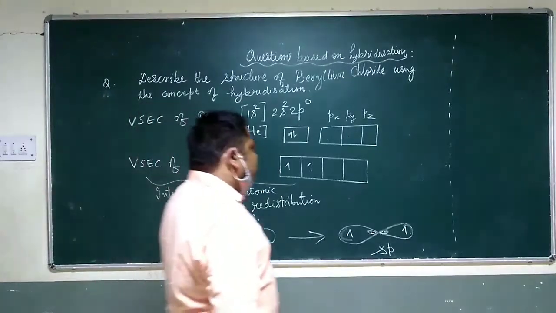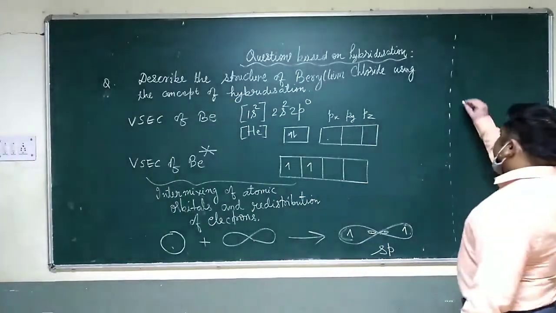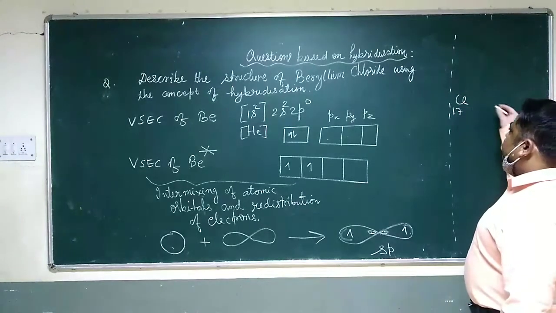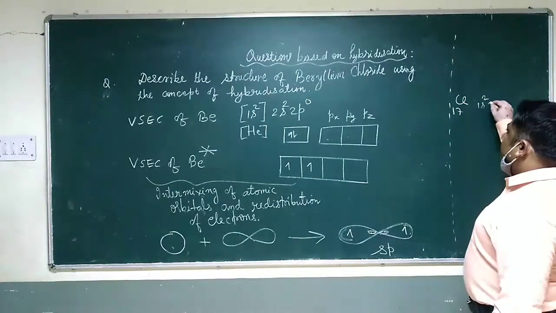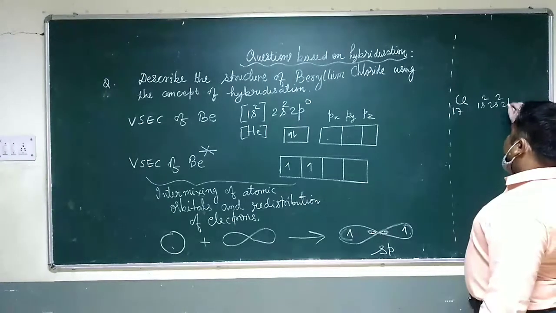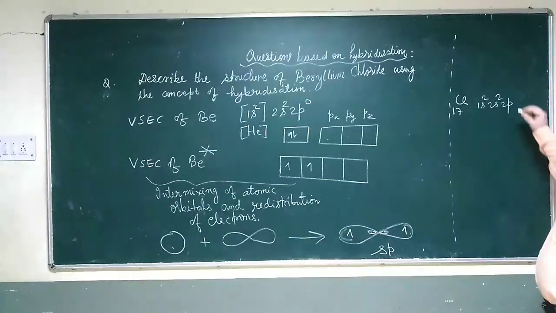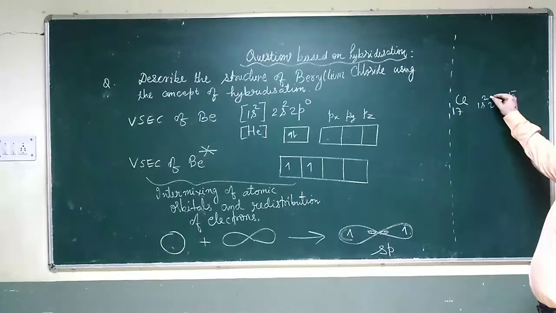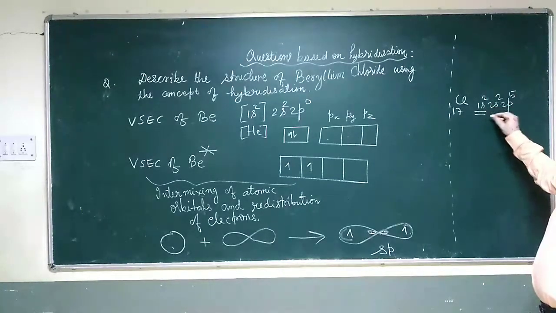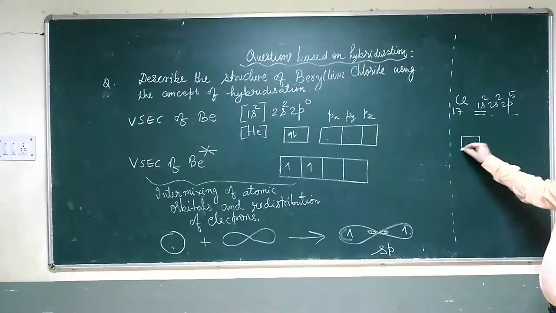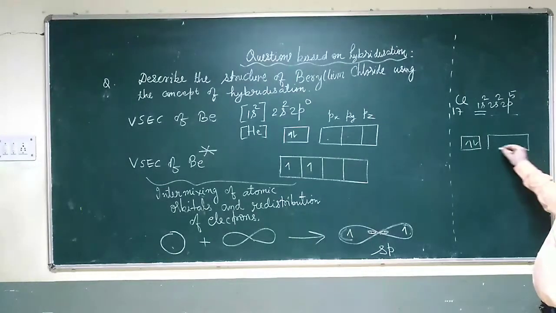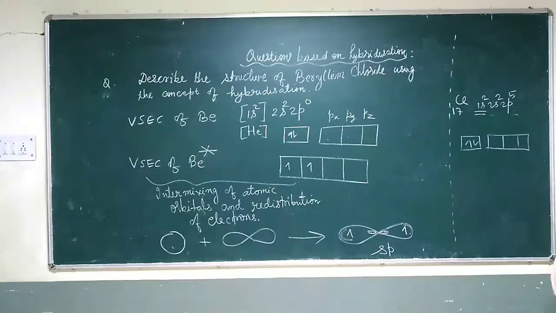Now chlorine is the surrounding atom. The electronic configuration of chlorine is 1s2, 2s2, 2p5. The inner shell will not take part; the valence shell will. Five electrons are filled singly first and then pairing occurs: 1, 2, 3, 4 and 5. So there is one p orbital which is unpaired, which is pz.